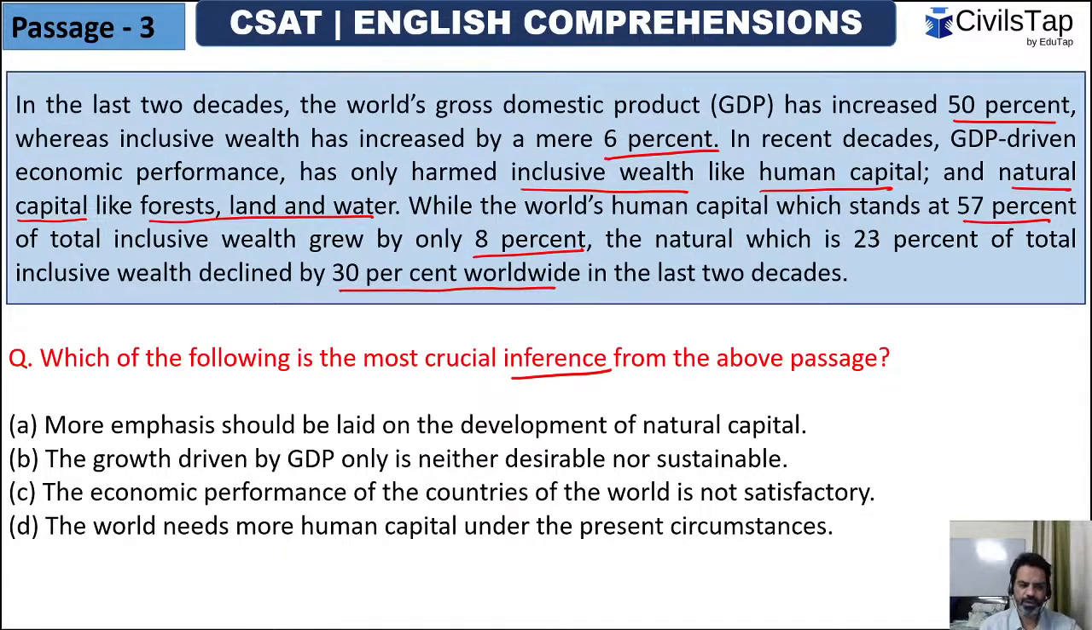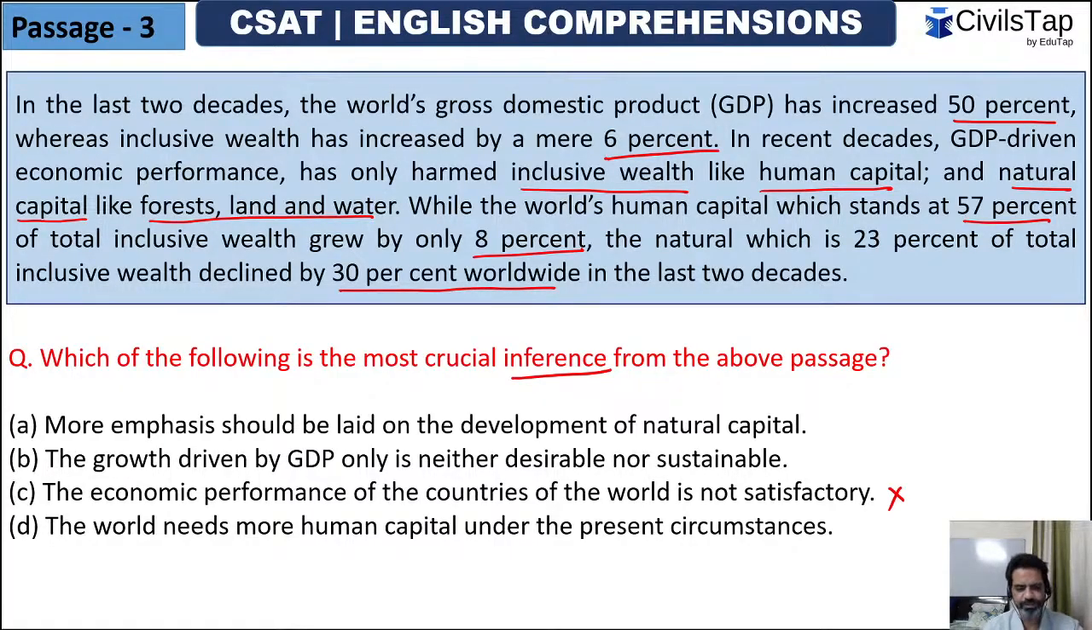So options are: more emphasis should be laid on the development of natural capital. Okay. The growth driven by GDP only is neither desirable nor sustainable. Very well done. The economic performance of the countries of the world is not satisfactory. That is contradictory. He is saying the economic performance is satisfactory. This is contradictory. The world needs more human capital under the present circumstances. What do you say, guys?